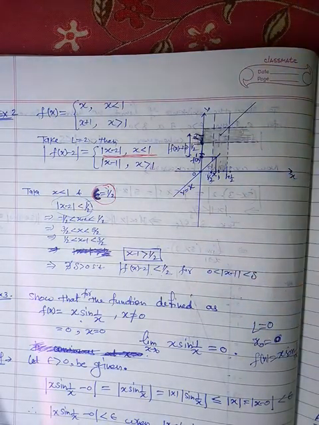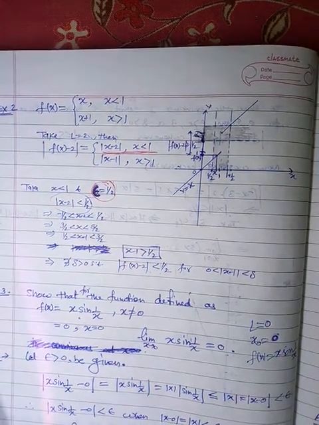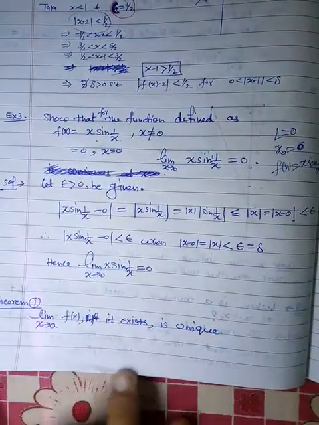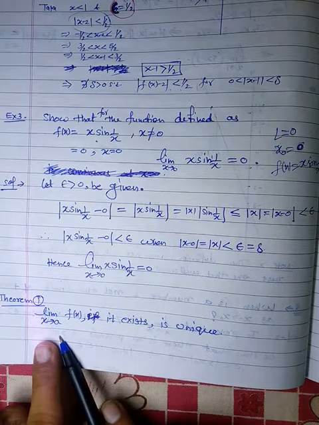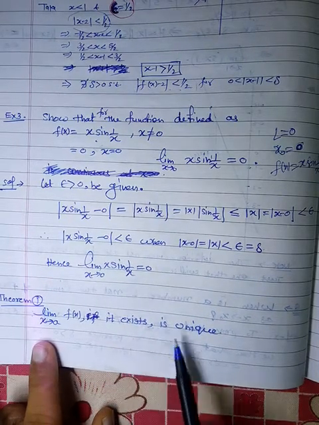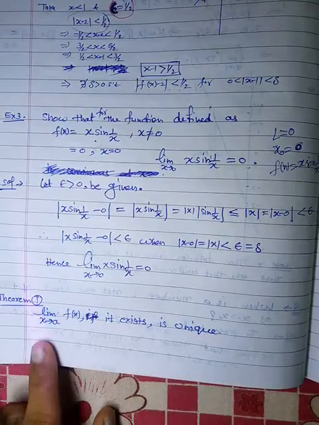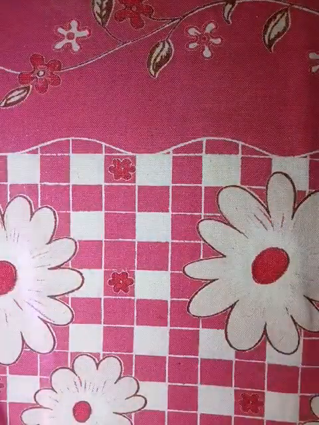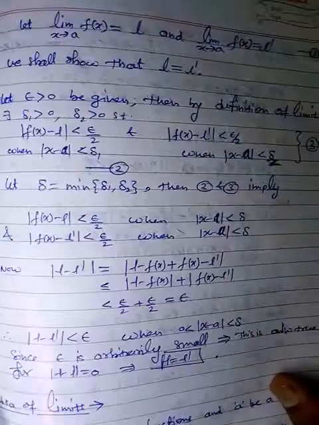Fine, so this function has no limit. Now we will prove this theorem. Limit x tending to 1 f of x, if it exists, is unique. That means we will prove the uniqueness of the limit. So how to prove this? With the help of the epsilon delta definition.